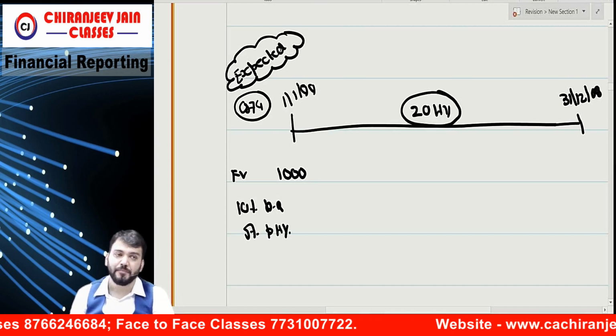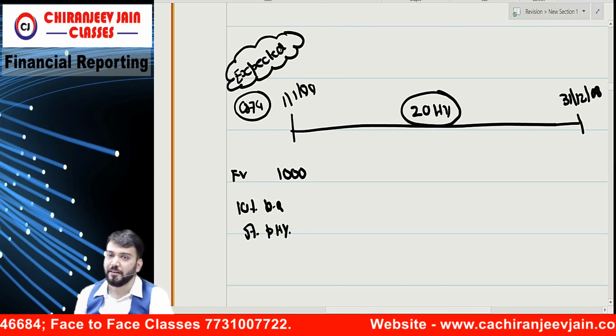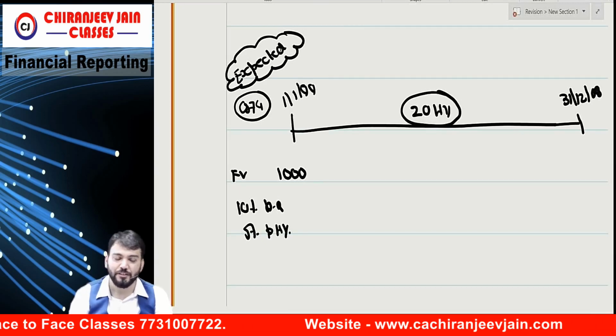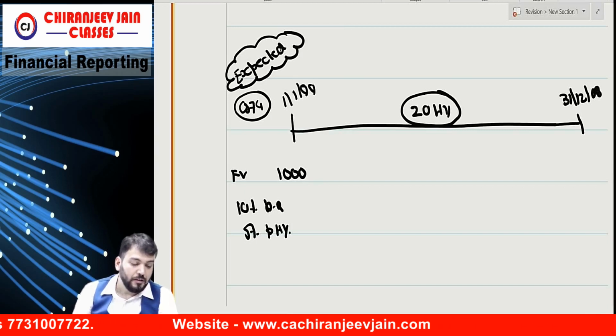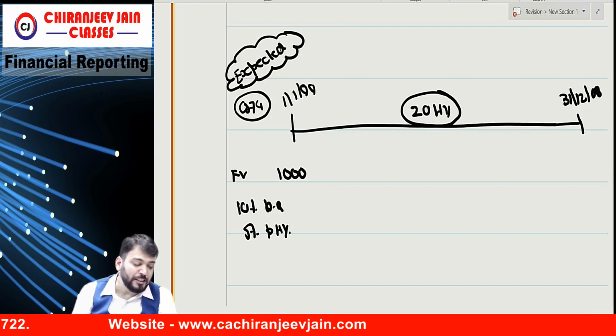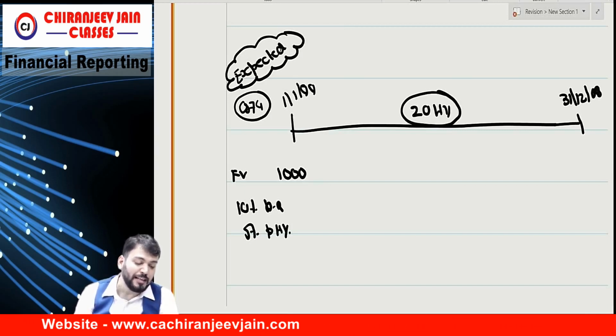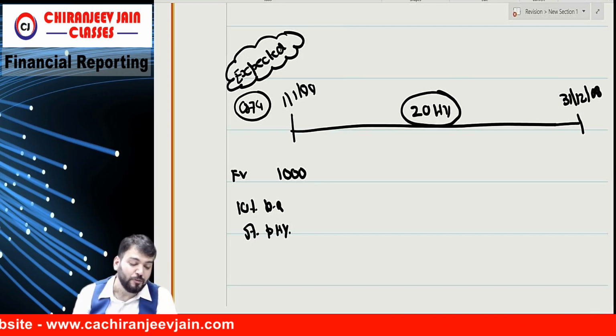5% per half year. Correct. Understood? Yes, sir. Then, at the date of issue, A Limited could have issued non-convertible debt with a 10-year term bearing coupon interest rate of 11% per annum.